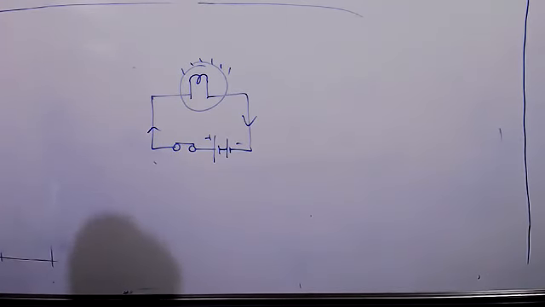Mostly, if they ask what is the direction of the current, immediately you have to write positive to negative only. If they mention electrical current or conventional current, then the conventional direction is positive to negative, but the electrical current direction is negative to positive, because electrons flow in that direction.